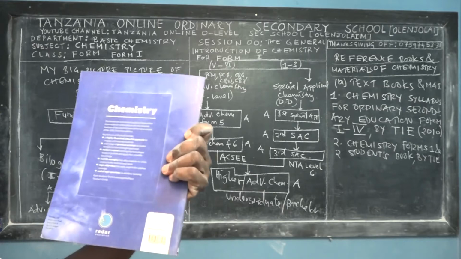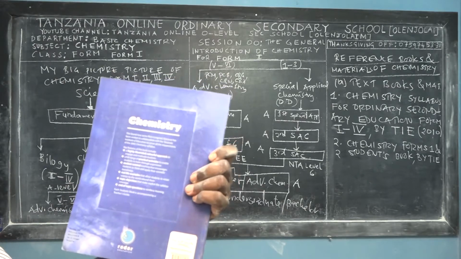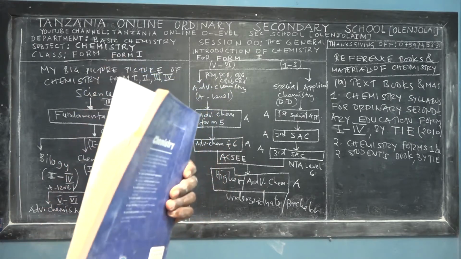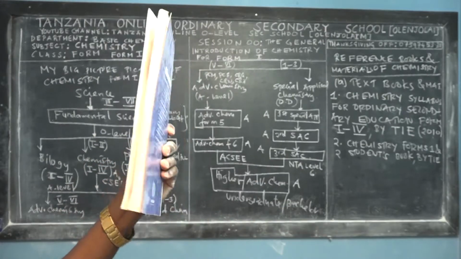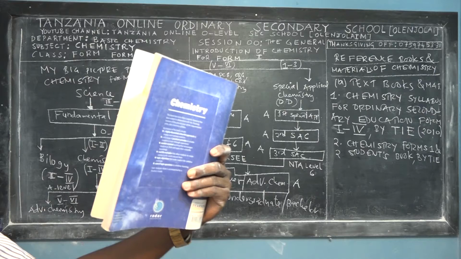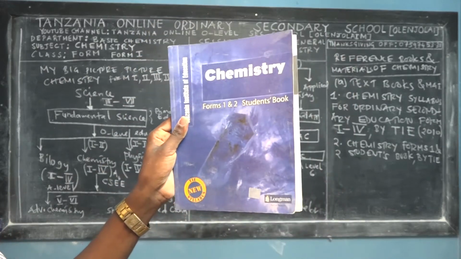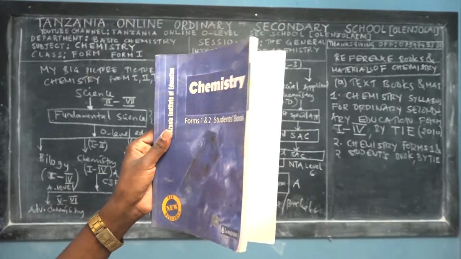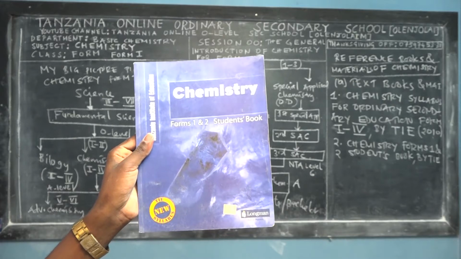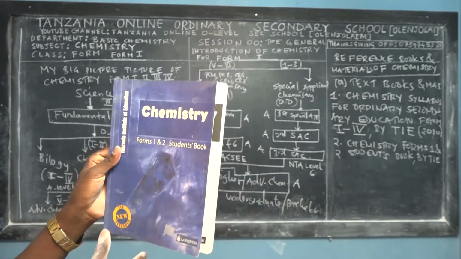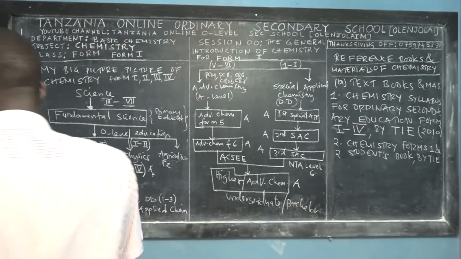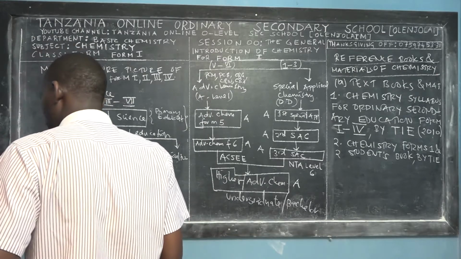So it's a very interesting book for Form 1 and Form 2. I do recommend it so that you may have it and enjoy the beauty of it. It is cheap. You can go to the description of this video and see how much it costs, and you can also order it with a minimum shipping cost. Currently, we can send it locally. We don't have a methodology of sending internationally. So this is the second reference book.